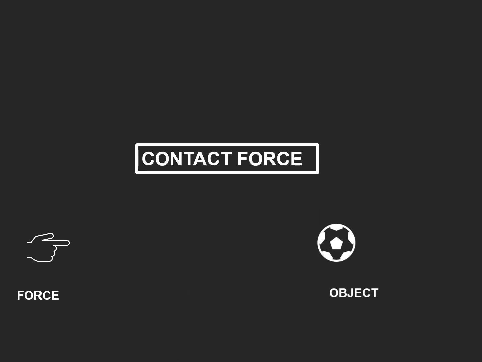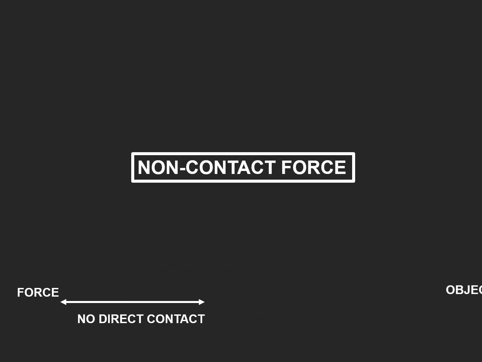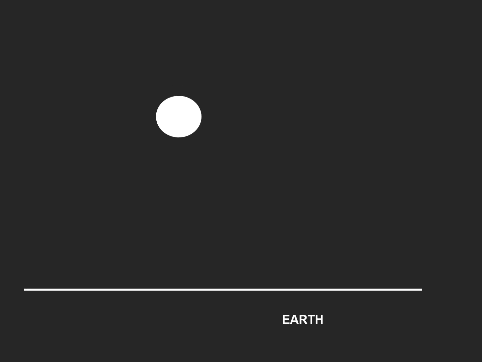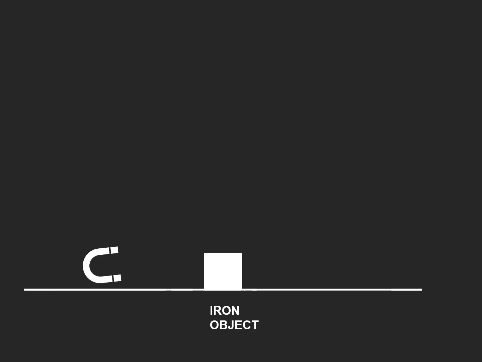Till now, all the examples we have discussed come under category when object and factor applying force are in direct contact. This type of force is known as contact force. But there may be case when object and applying factor are not in direct contact. Force in such case is known as non-contact force. Examples can be gravitational pull force applied by the earth on the objects and magnetic force.